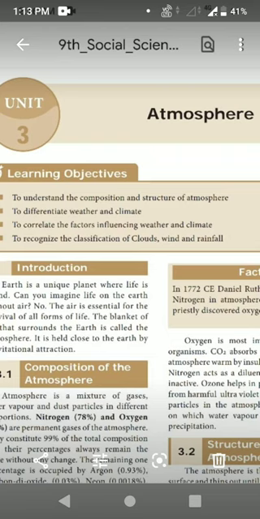Yes, that is Joseph Priestley. So, when did Joseph Priestley discover oxygen in the atmosphere? That is in 1774. Okay, very good.